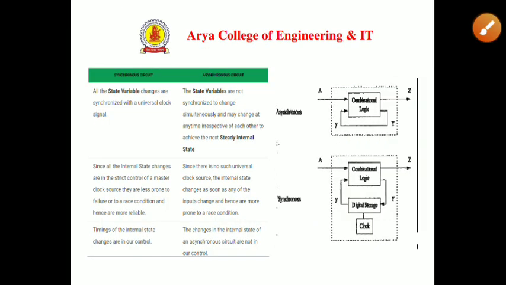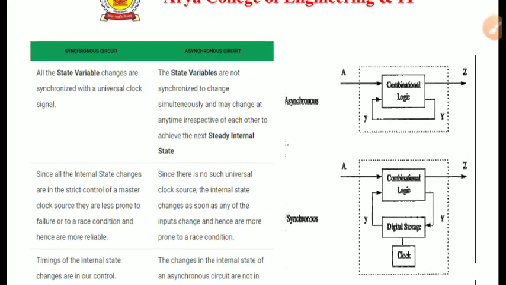Now we have some classification, some differences between synchronous and asynchronous circuits. All the state variable changes are synchronized with a universal clock signal in synchronous circuits, and in asynchronous circuits, the state variables are not synchronized to change simultaneously and may change at any time irrespective of each other to achieve the next steady internal state.